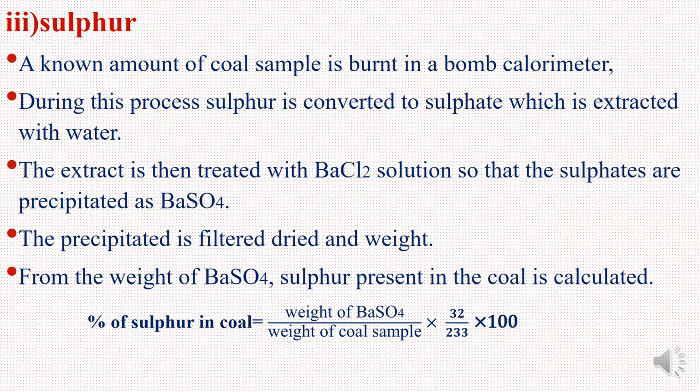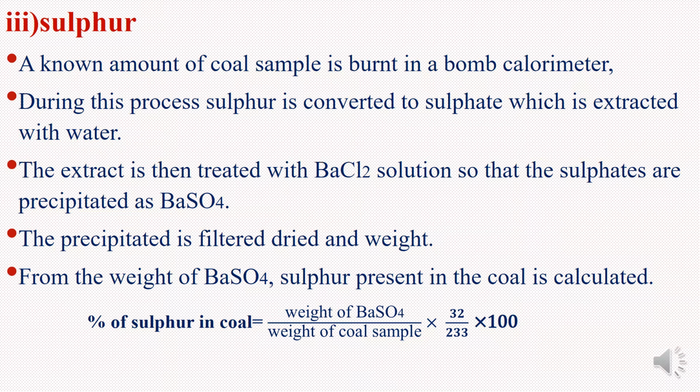Sulfur. A known amount of coal sample is burnt in a bomb calorimeter. During this process, sulfur is converted into sulfate which is extracted with water. The extract is then treated with barium chloride solution so that the sulfates are precipitated as barium sulfate. The precipitate is filtered, dried and weighed. From the weight of barium sulfate, sulfur present in the coal is calculated.